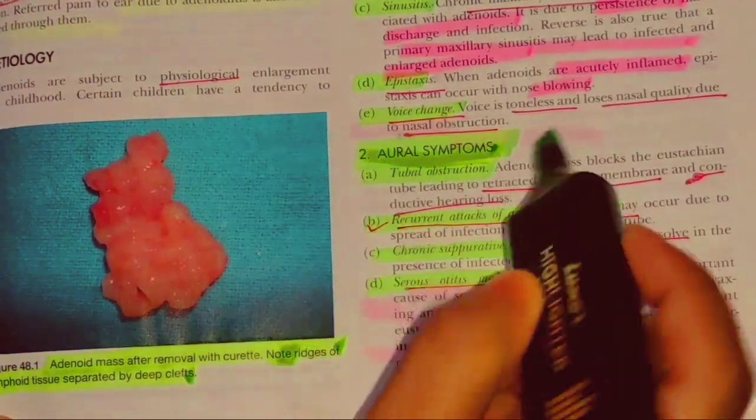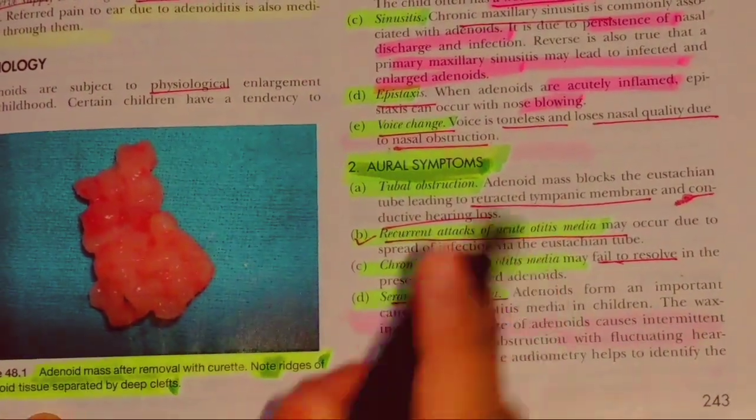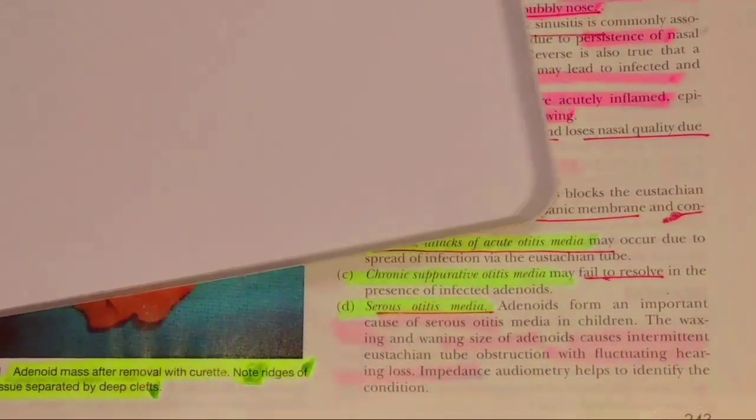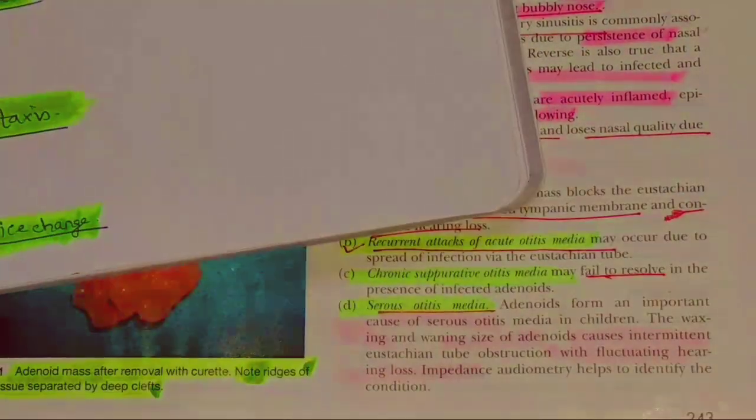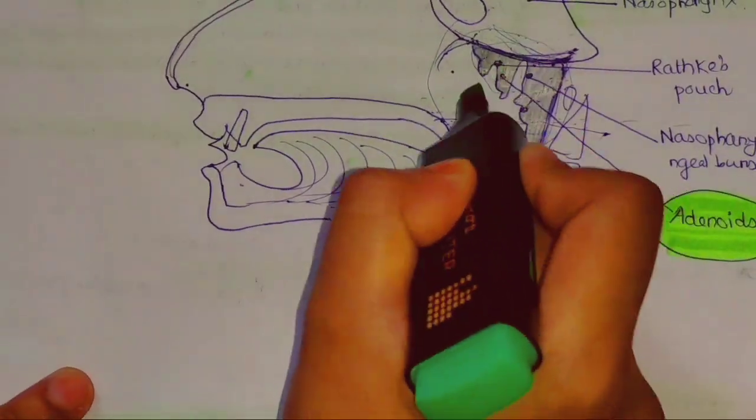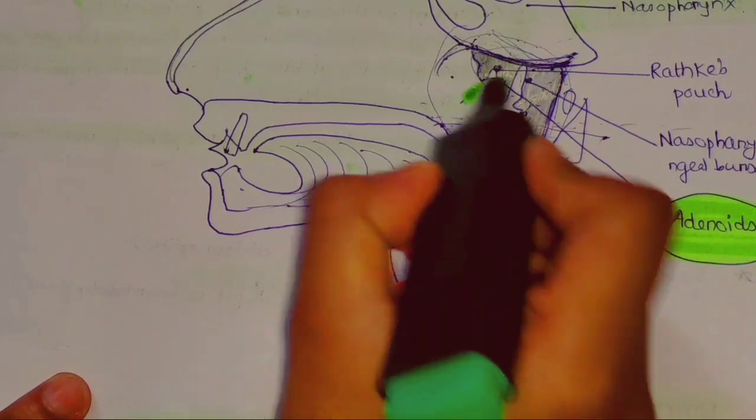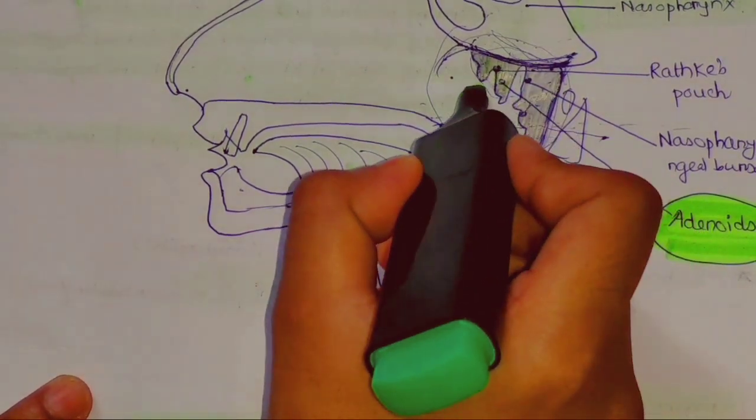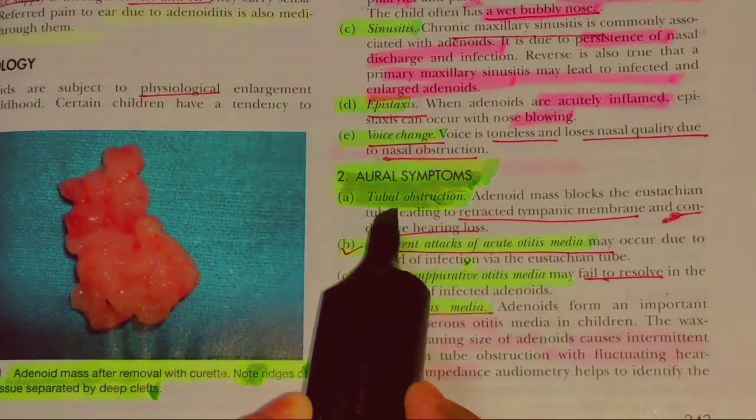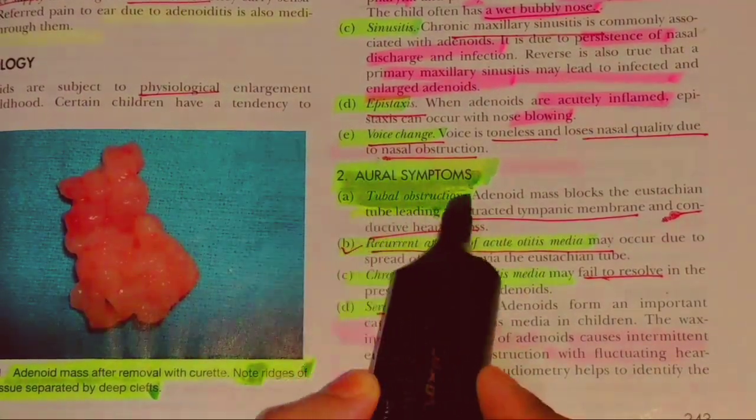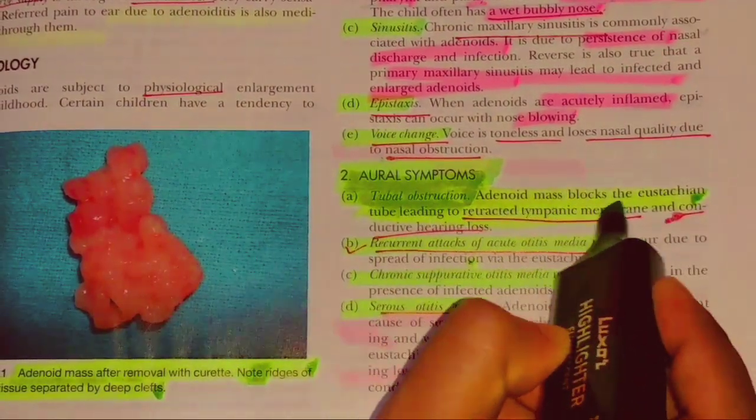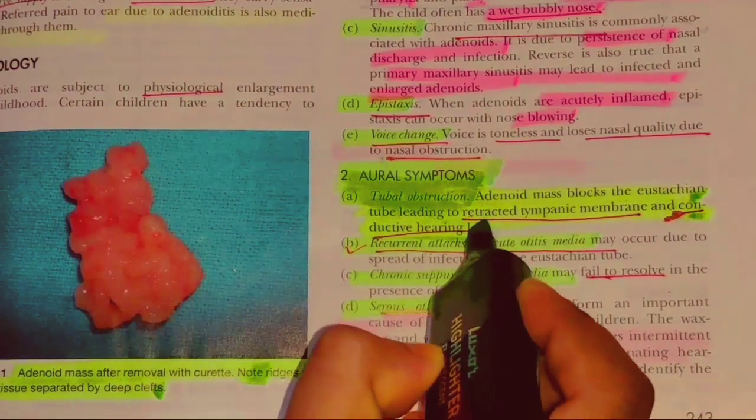Now coming to oral symptoms. Oral symptoms means symptoms in the ear. Since the adenoid will enlarge in the nasopharyngeal space, I am showing here, it will block the eustachian tube present here. As the adenoid enlarges, it blocks the eustachian tube present in the nasopharynx, and that will cause tubal obstruction. Eustachian tube obstruction by the adenoid mass leads to retracted tympanic membrane and conductive hearing loss.